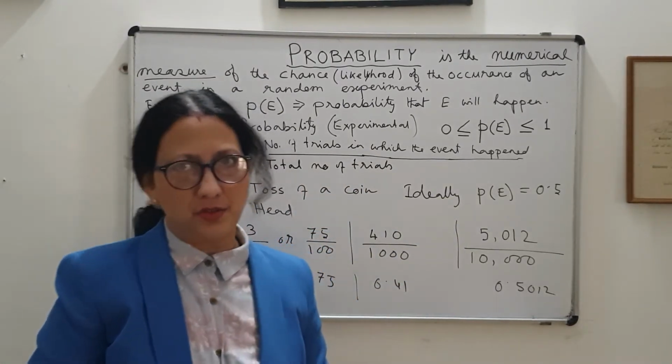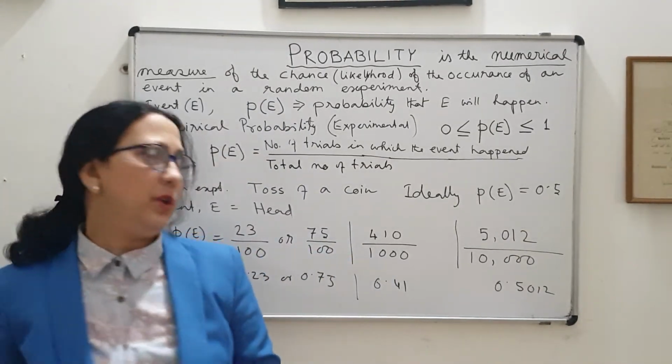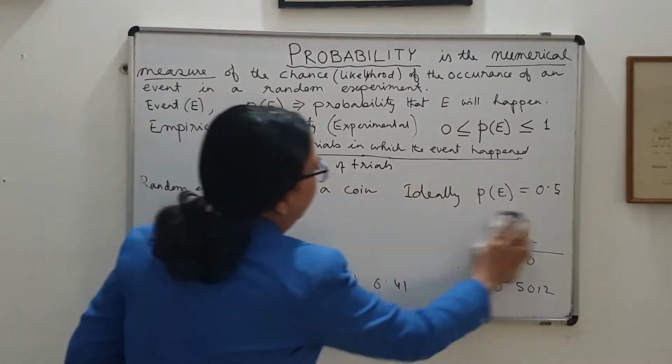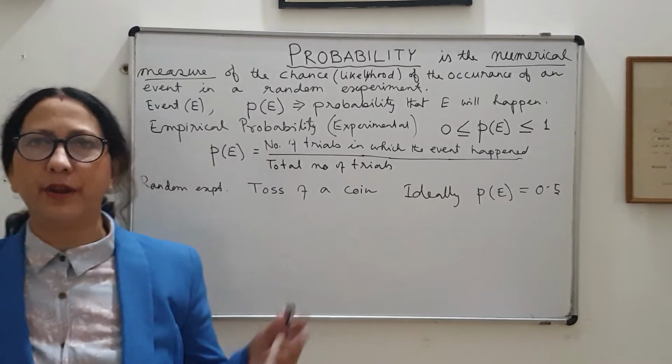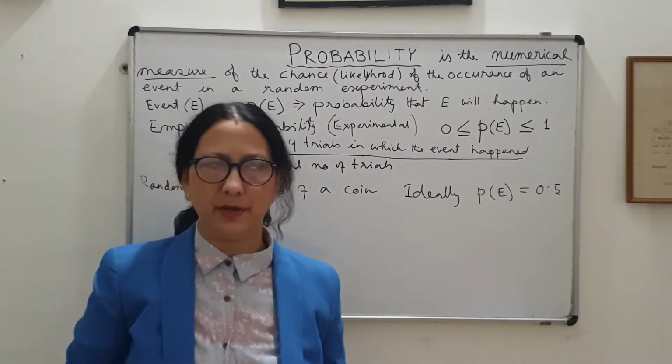So in 10th class we will not go for this definition; from experimental or empirical we'll switch to the theoretical definition of probability.